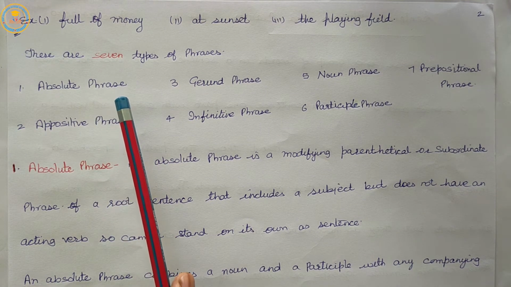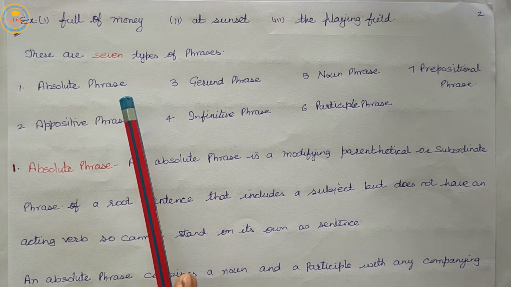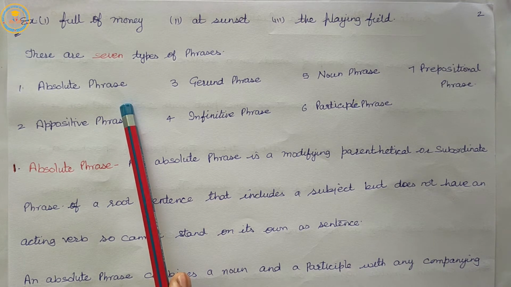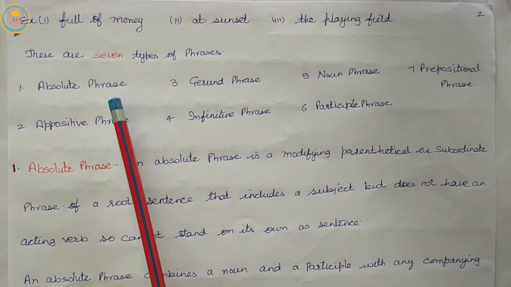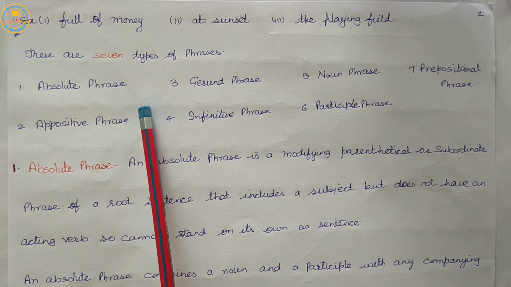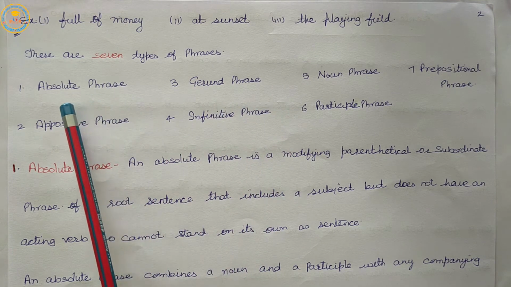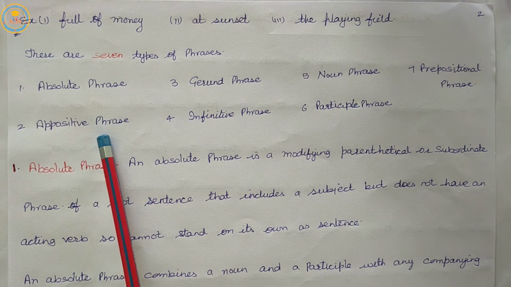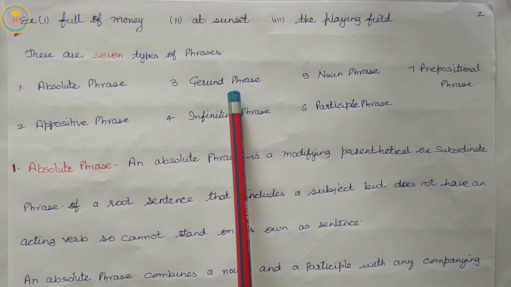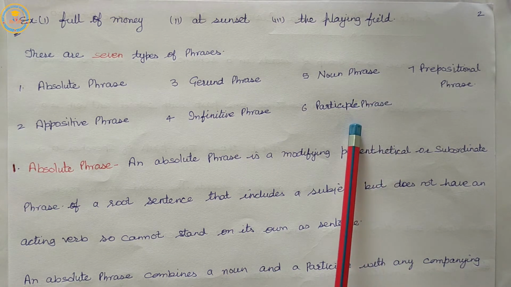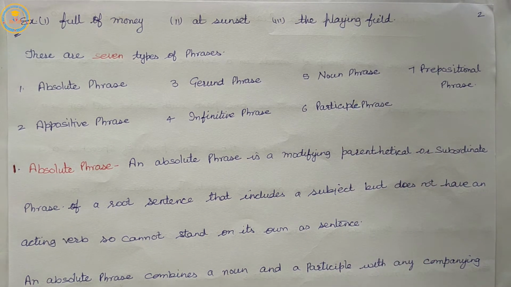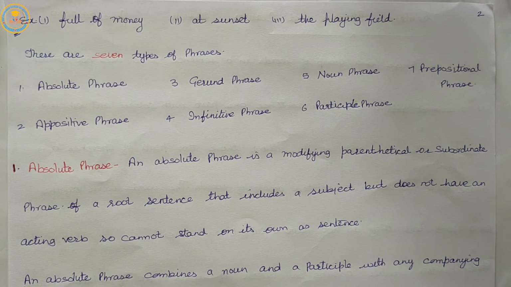So, a phrase is a group of words that does not make complete sense by itself, and phrases are divided into 7 parts. Let us study them step by step.